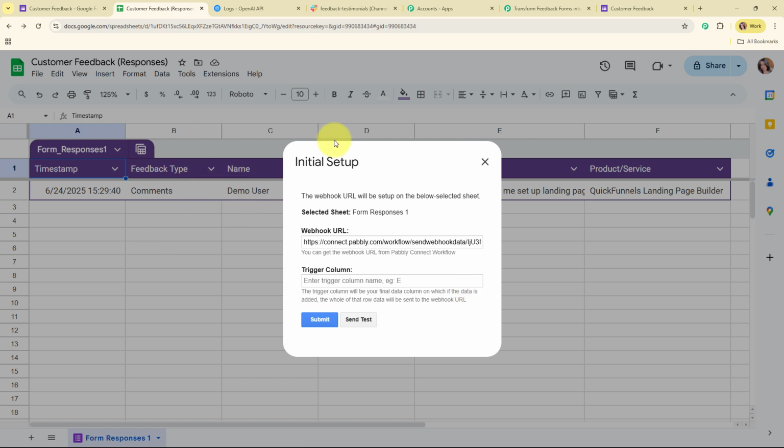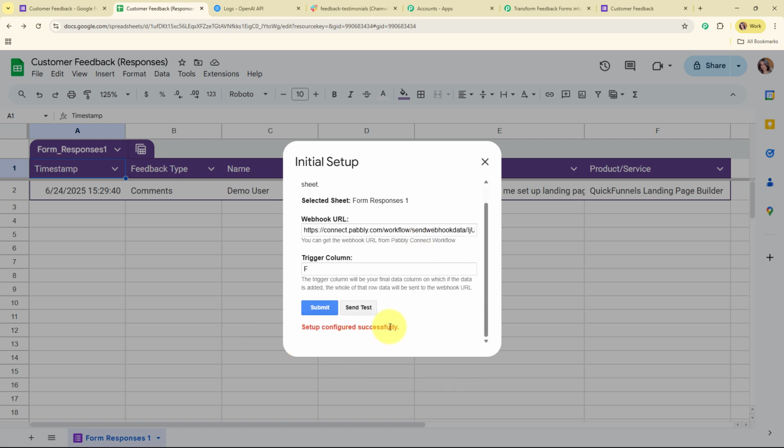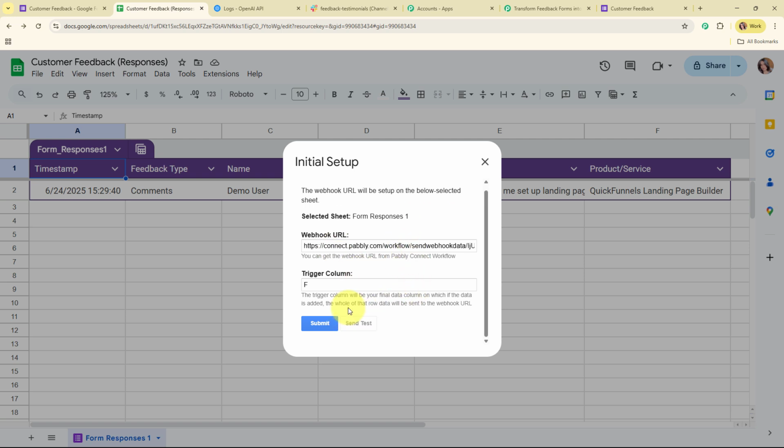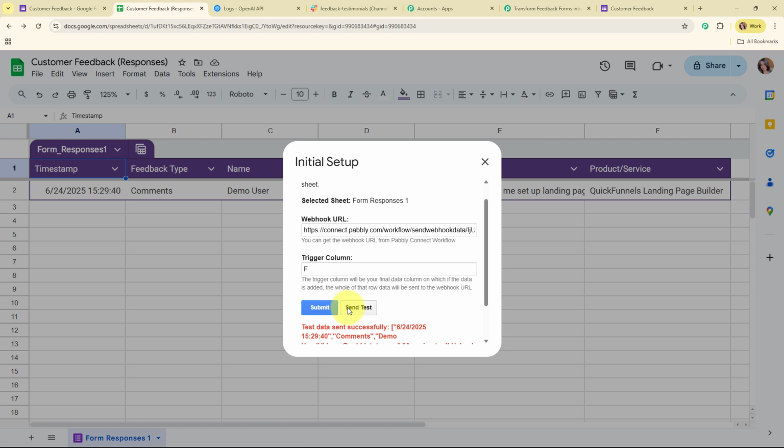So here you can see in my Google Sheet, my last data column is column F. So I'm going to enter my trigger column as column F, and then I'm going to click on the submit. And it says setup configured successfully. That means we have successfully set up a webhook inside our Google Sheets, and we have successfully connected our Google Sheets with Pabbly Connect. Alright, so now here after building this connection, we are going to test this connection by clicking on the send test button given over here.